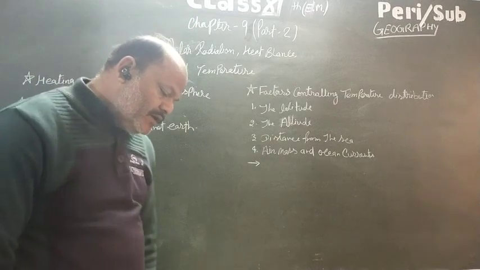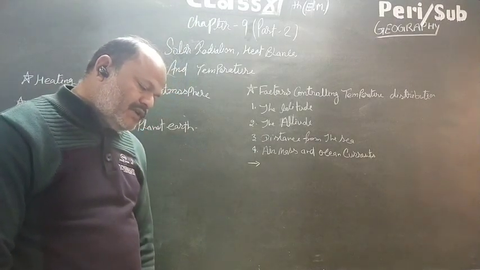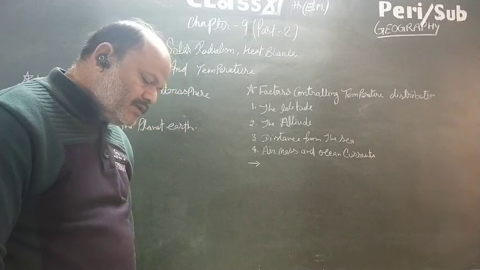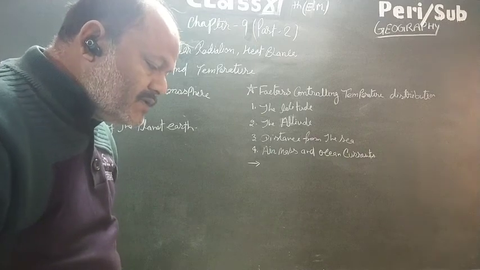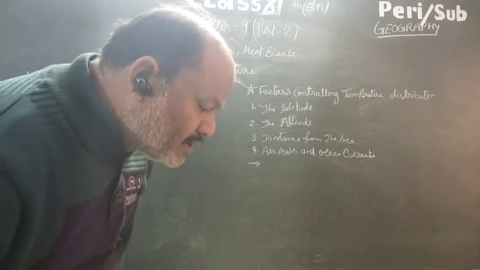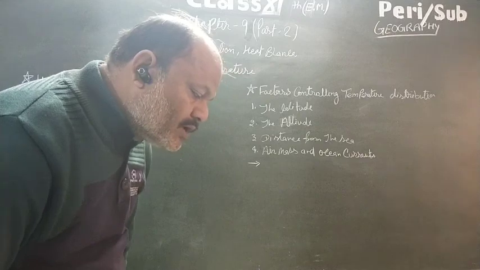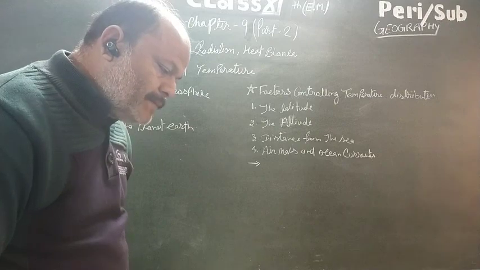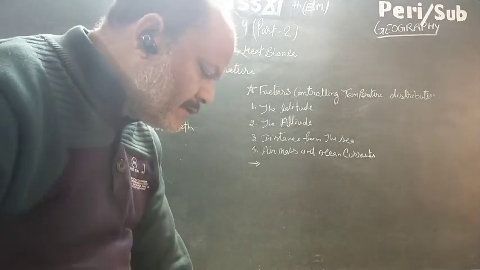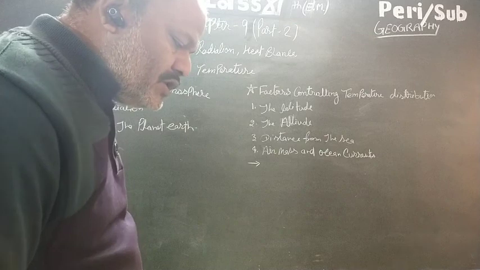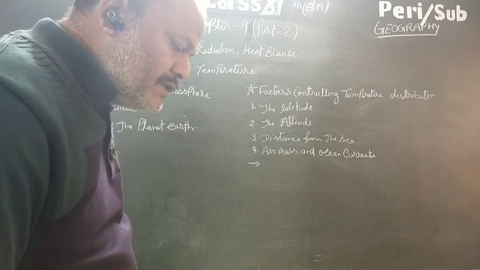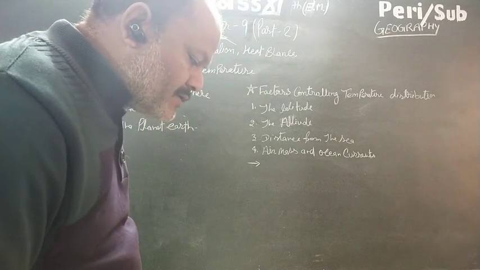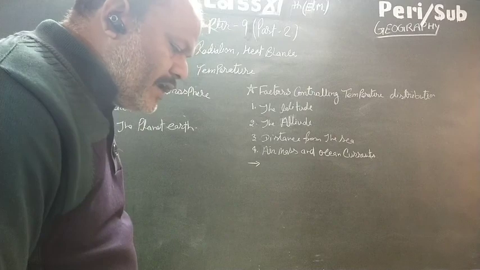The temperature of the air at any place is influenced by the latitude of the place, the altitude of the place, the distance from the sea, the air mass circulation, the presence of warm and cold ocean currents, and local factors etc. So first we discuss latitude. The temperature of a surface or place depends on the insolation received. It has been explained earlier that insolation varies according to latitude, hence the temperature also varies accordingly.